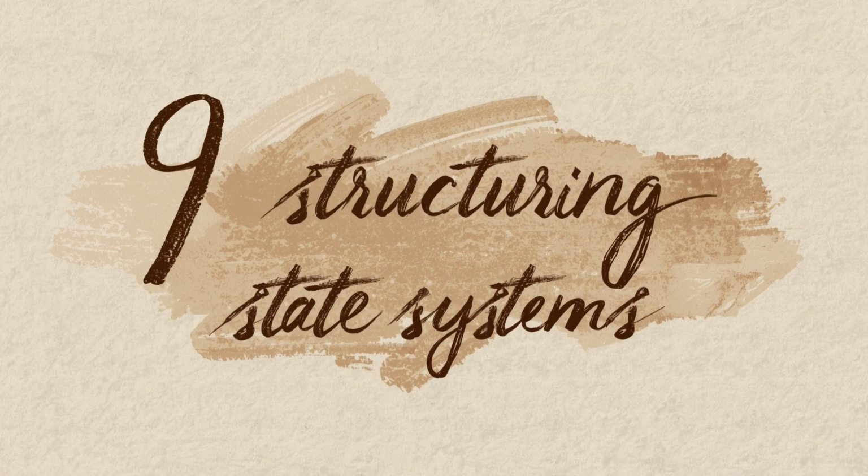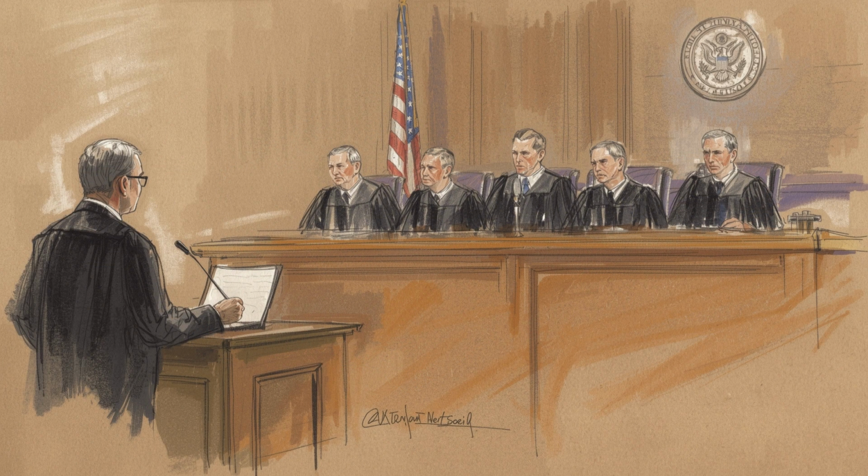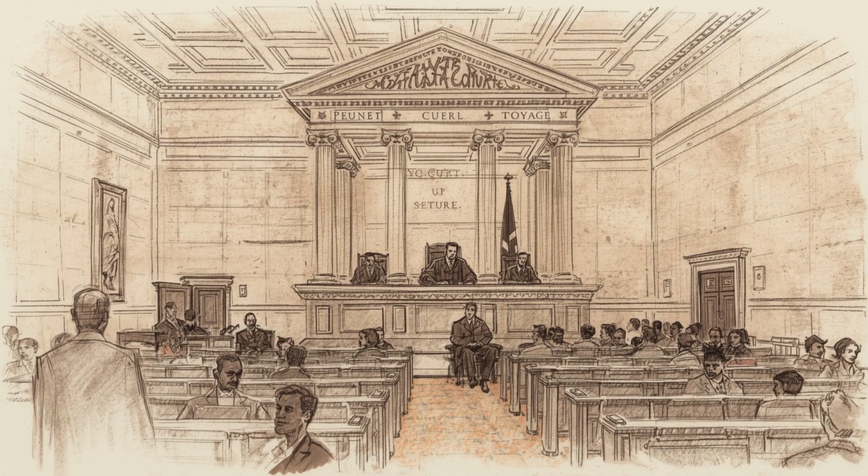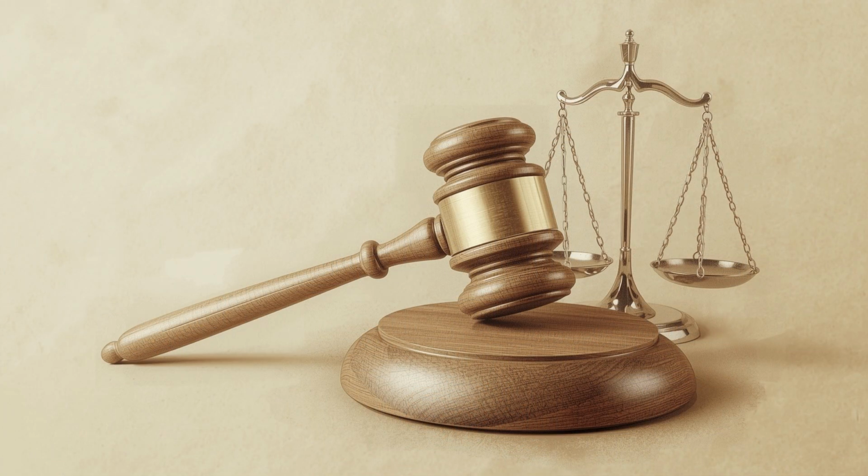9. Structuring state court systems. States control their judicial systems, from trial courts to state supreme courts. Murdock versus Memphis, 1875, confirmed state court structure is a state responsibility, though federal courts review conflicts with federal law. States manage jury selection, case procedures, and administration. Local traditions, resources, and needs shape how courts operate in each state.